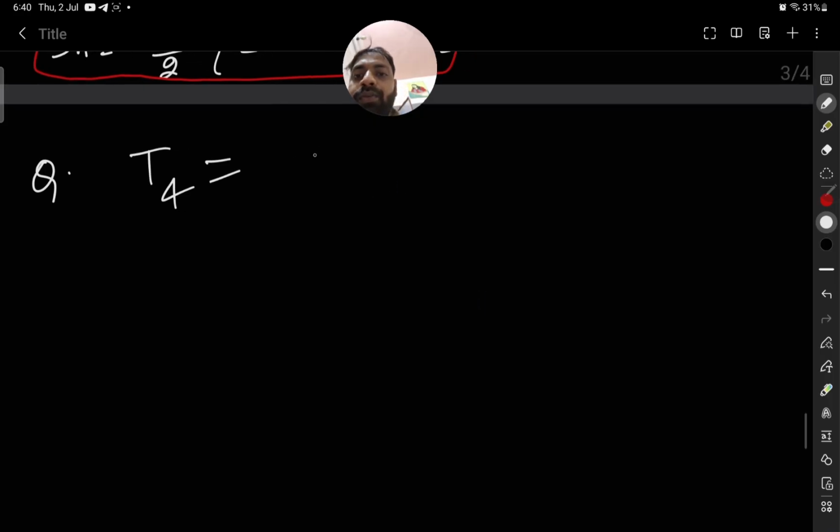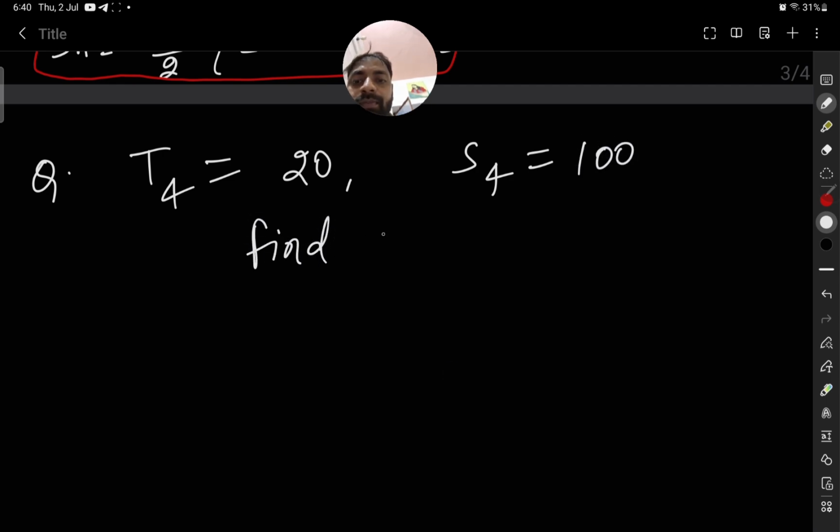Okay, the question is: T4, the fourth term, is given as 20 and the sum of first 4 terms is given as 100. Then find T3. You have to find the third term. So how will you solve it?